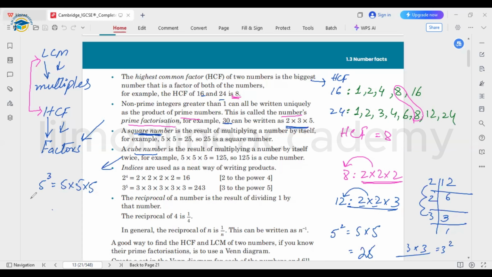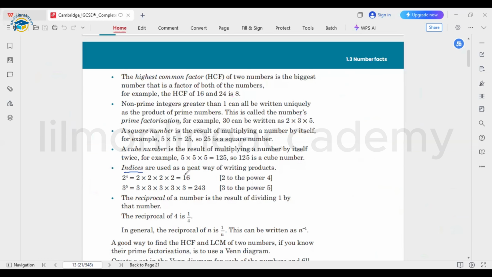Next is the concept about the indices, which are used as a neat way to write things. Sometimes we have many similar numbers multiplying again and again, so we can write it down neatly in the form of indices. Indices means in the form of power. How many times is 2 being multiplied? 1, 2, 3, 4, 5, 6. 2 is being multiplied by itself 6 times, so we can write 2 raised to the power 6. So this is the indices form.